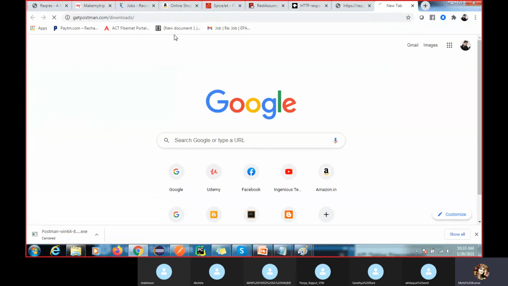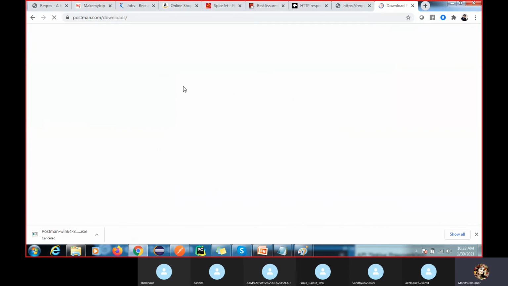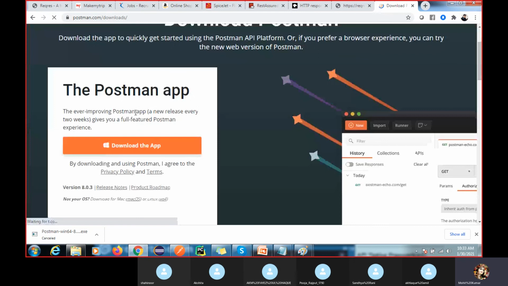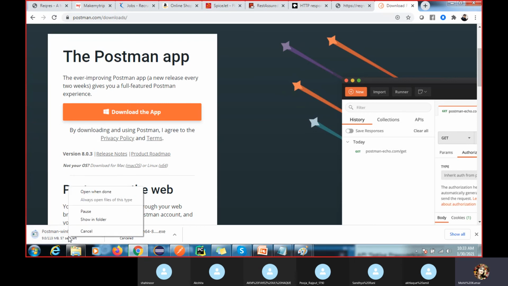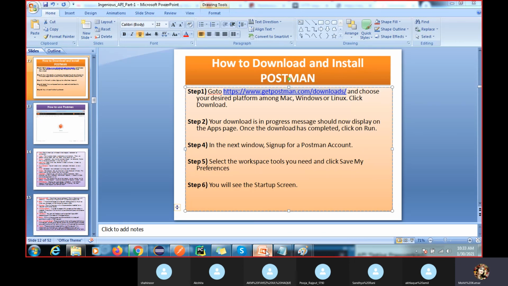So you will get this link and go here, and you can see we have this here. Click on download app, and you will get Windows 32-bit or 64-bit. As per that, you can just click on it, and you will get this exe file. I have already downloaded it, so I'm going to cancel it. Got it, right? After downloading Postman, you know how to install it, right?